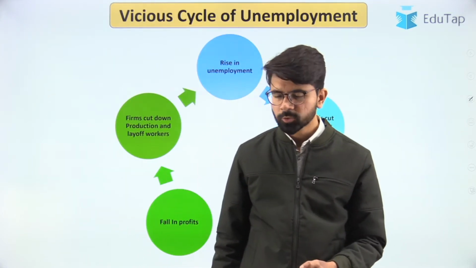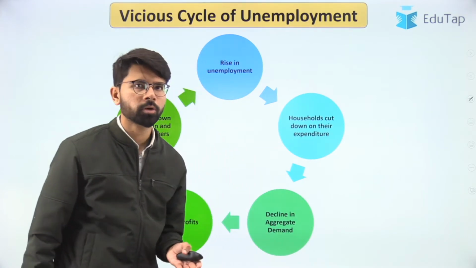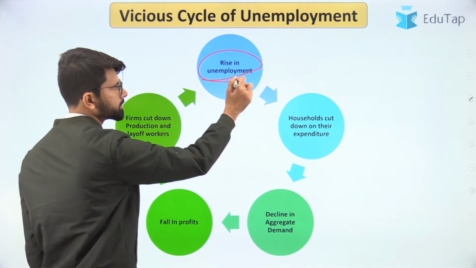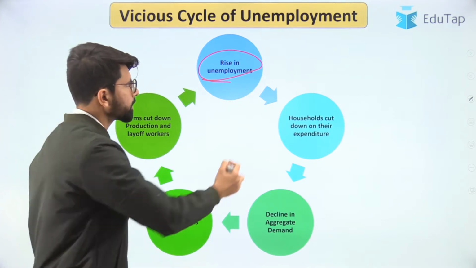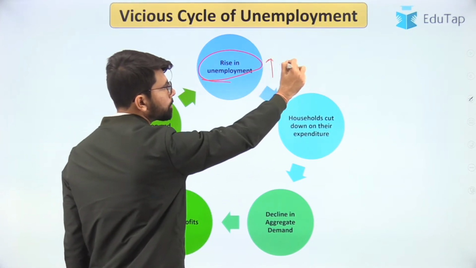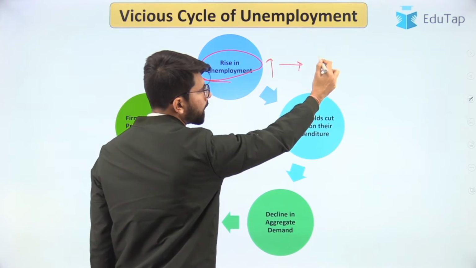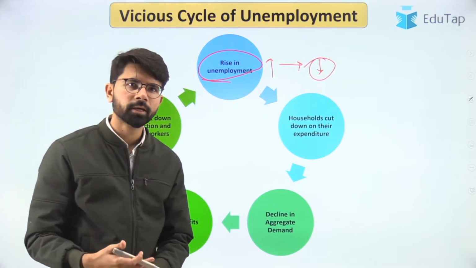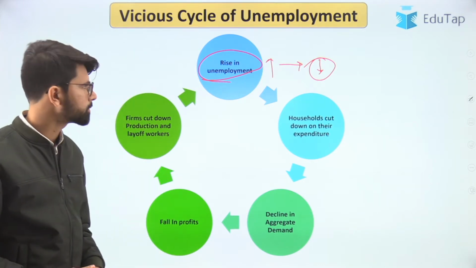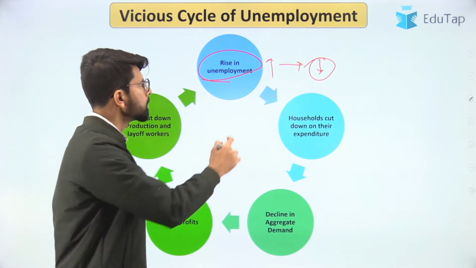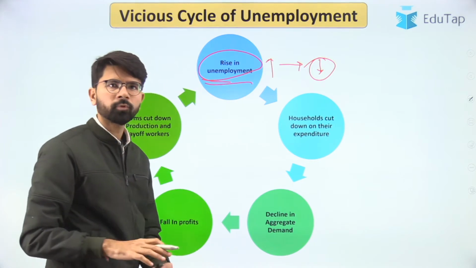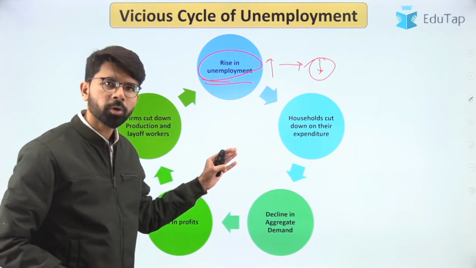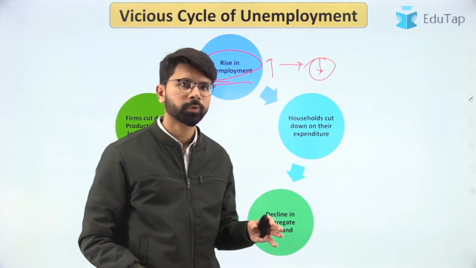So now, having understood that there is a vicious cycle of unemployment, one has to understand it. If there is a rise in unemployment, just take the pandemic time, that is, most people have left their jobs, either they were terminated or they themselves have quit the job. There might be n number of reasons. So basically, unemployment is a macroeconomic indicator, and the unemployment rates have risen in the past 2 years.